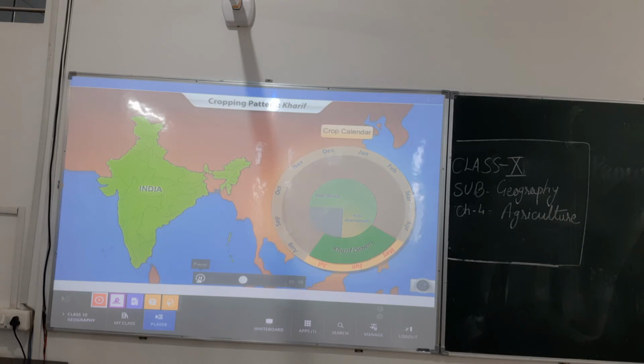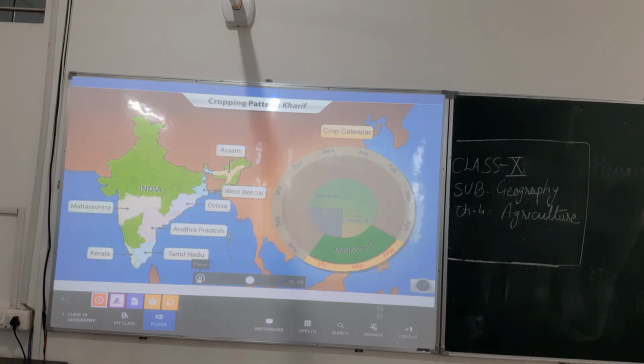Kharif crops, the monsoon crops, are sown between May and July. The arrival of the southwest monsoons in most parts of India marks the beginning of this crop cycle. Abundant rainfall, high humidity, and short spells of sunshine are the distinct climatic conditions prevalent at this time. Assam, West Bengal, the coastal regions of Orissa, Andhra Pradesh, Tamil Nadu, Kerala, and Maharashtra, along with Uttar Pradesh and Bihar, are important areas where Kharif cropping is practiced.